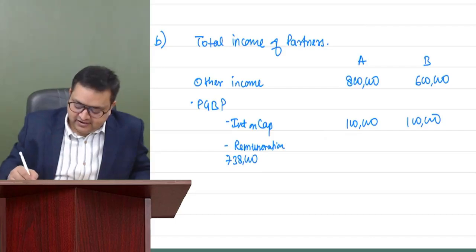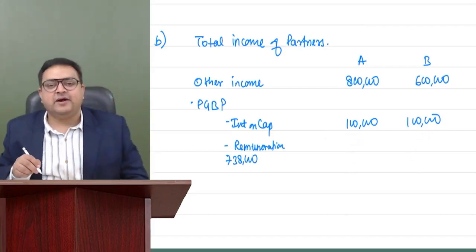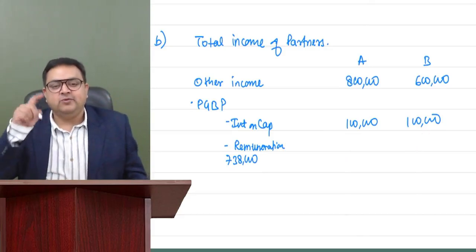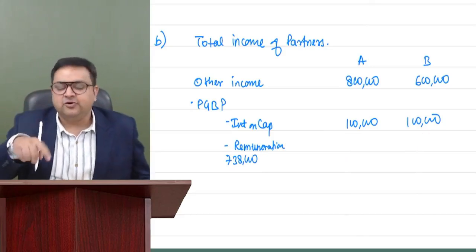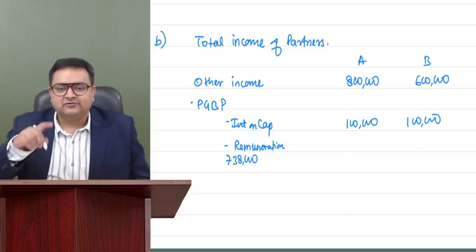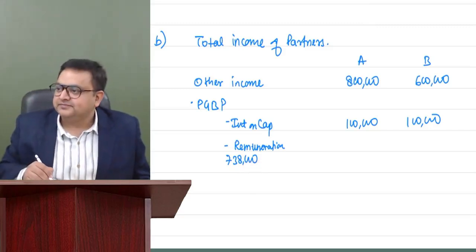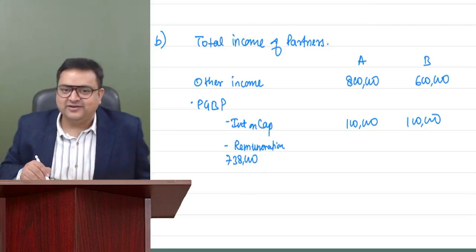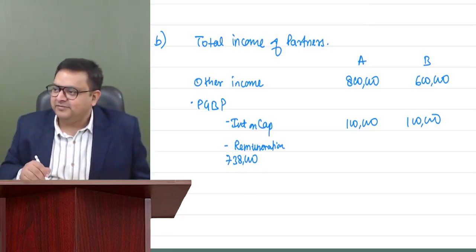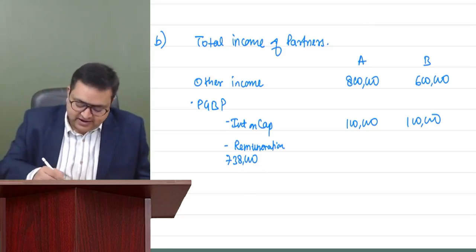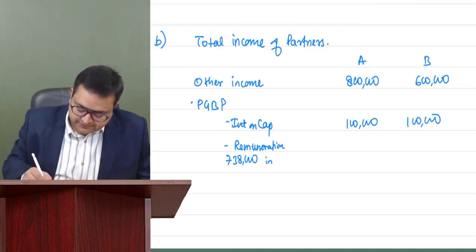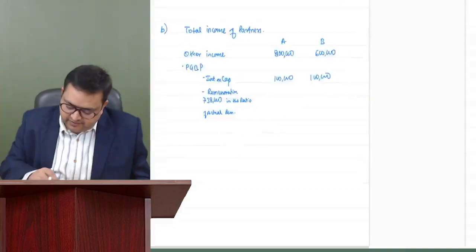They are equal in profits, but not equal in remuneration. So it is distributed in the ratio of their actual remuneration. Amar has given me the amount also.